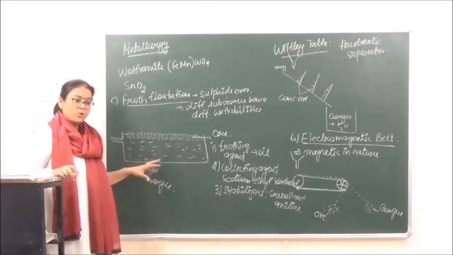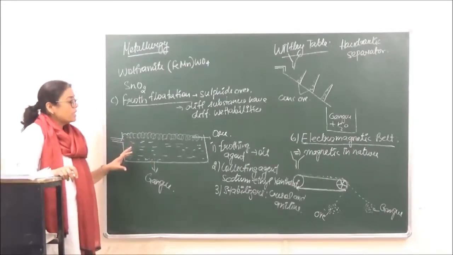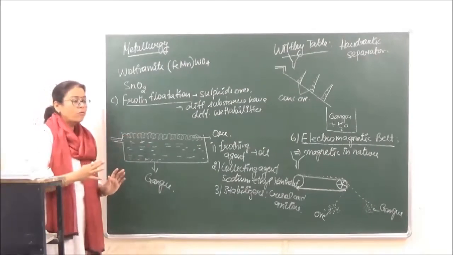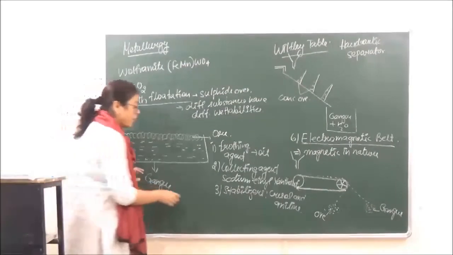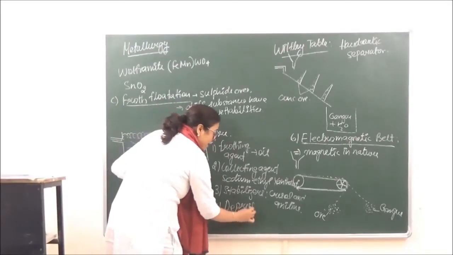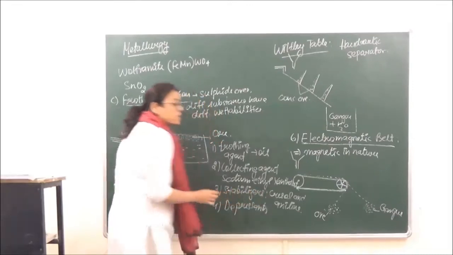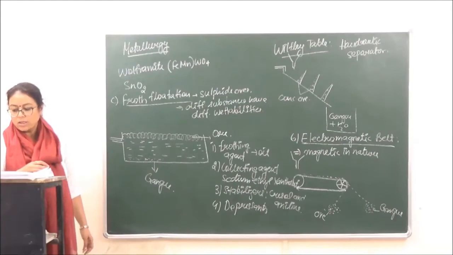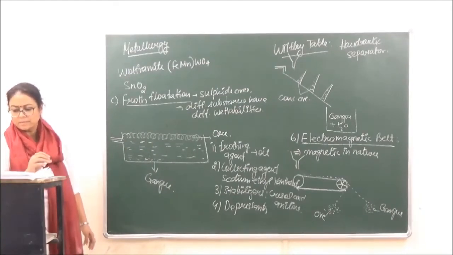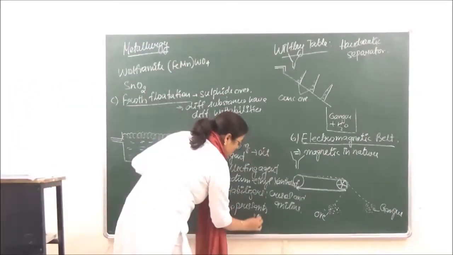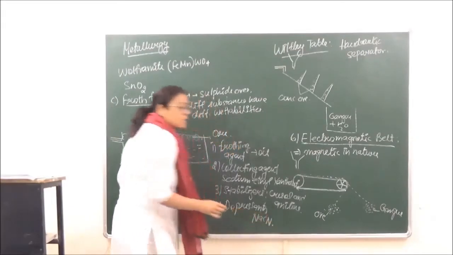The froth is concentrated with the ore. Now the ore has to be separated from the froth, right? For that we are going to use depressing agents, or they are known as depressants. Depressing agents or depressants. So the depressant which is generally used is sodium cyanide. Okay? The depressant which is generally used is going to be sodium cyanide.